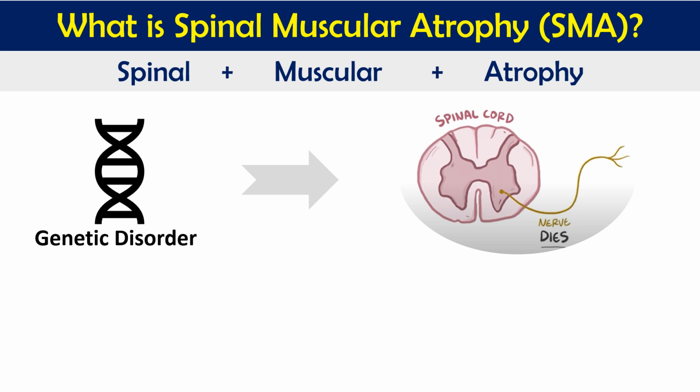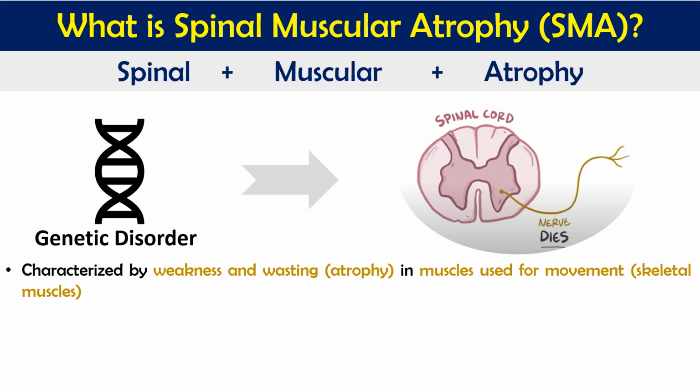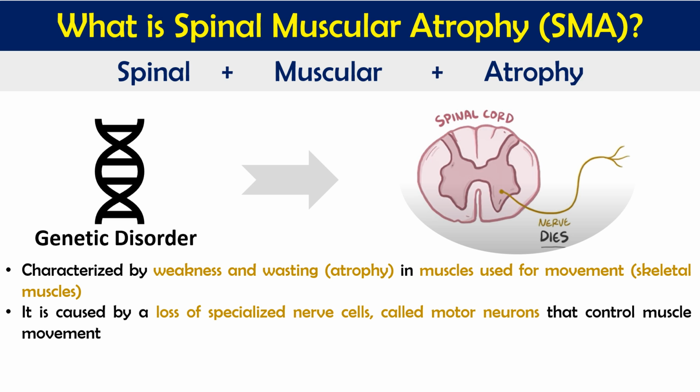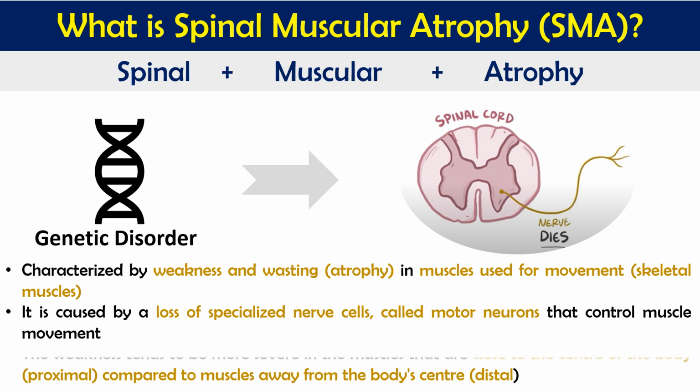It is characterized by weakness and wasting, meaning degradation, called atrophy, in the muscles, especially those used for movement, the motor or skeletal muscles. It is caused by the loss of specialized nerve cells called motor neurons, which help in movement and control the muscular movements.